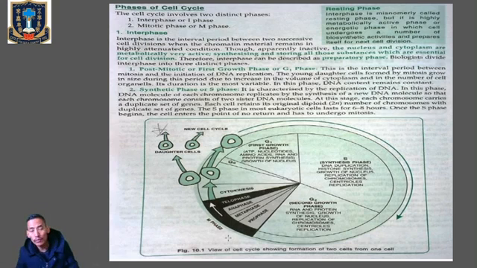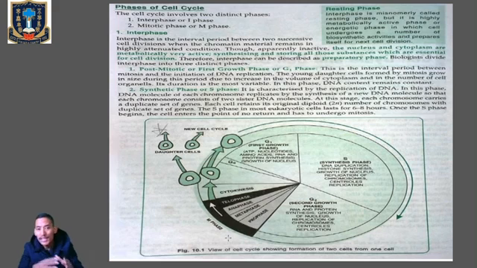Interphase or the I phase is the interval period between two successive cell divisions. So the time period or the interval between two successive cell divisions is called the interphase. And during this interphase, the chromosome material will remain in a highly attenuated condition, but it will prepare itself to go to the next phase. So what are the changes that occur in the cell during this I phase? Let's see down.